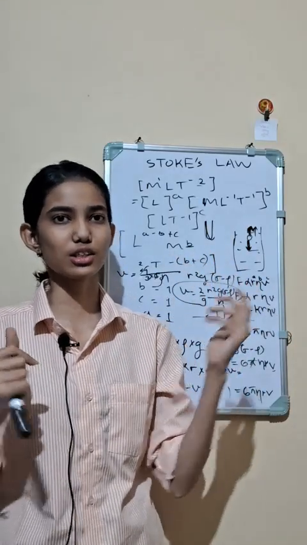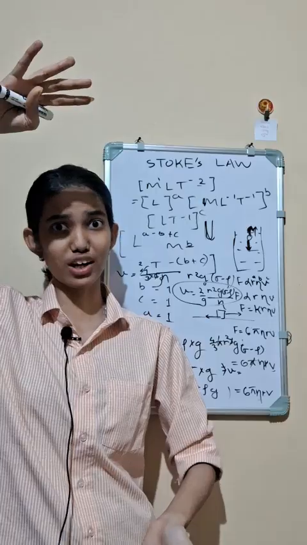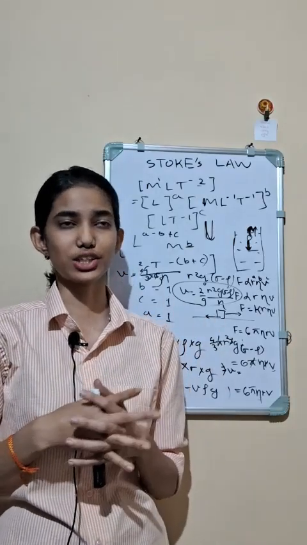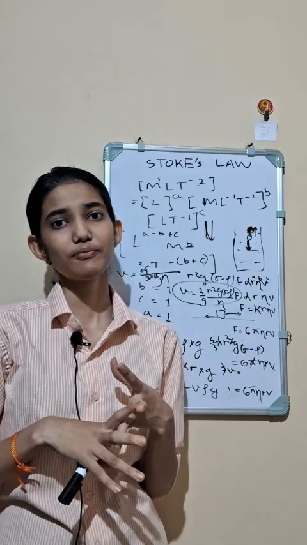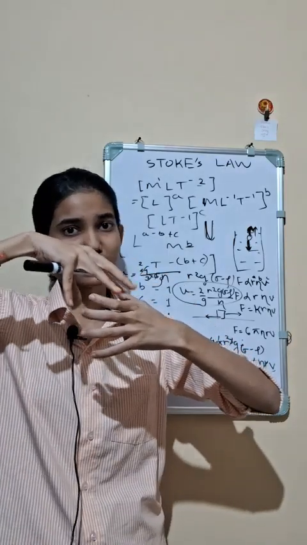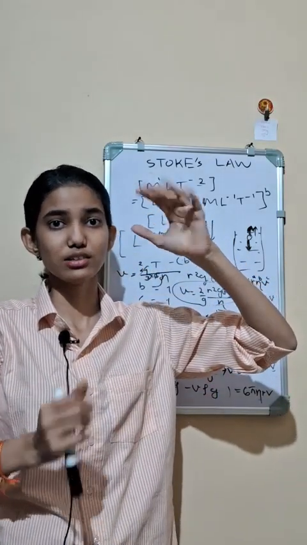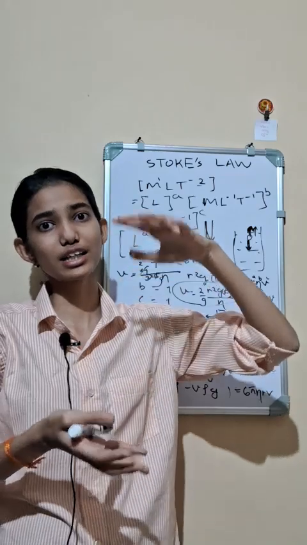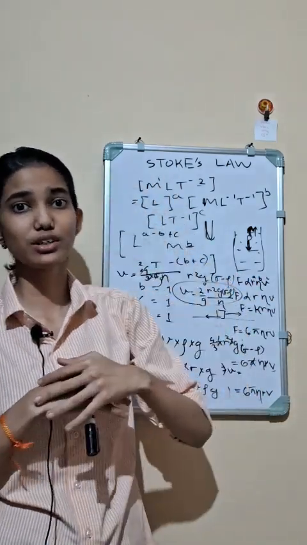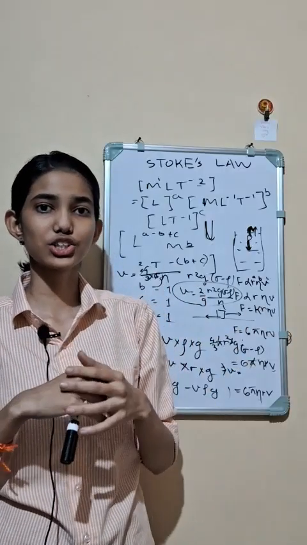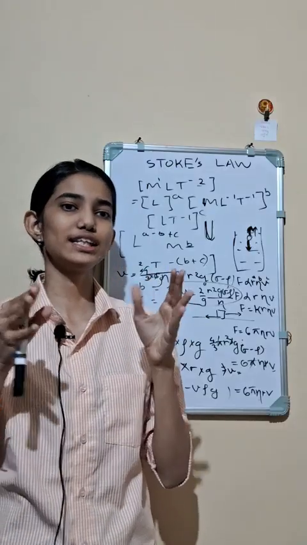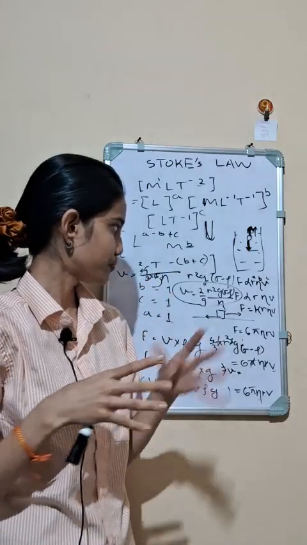Infinite space filled with viscous liquid. But this is not infinite for a small sphere, so we have to apply some corrections, that is end correction and extent correction. The radius is limited and the length is limited, so we apply an end correction, which depends on the height of the tube, and a correction due to extent or wall effect, for which we need the radius of the tube, right?